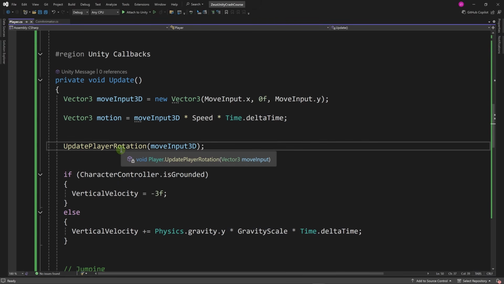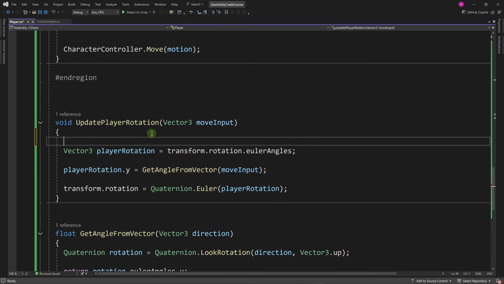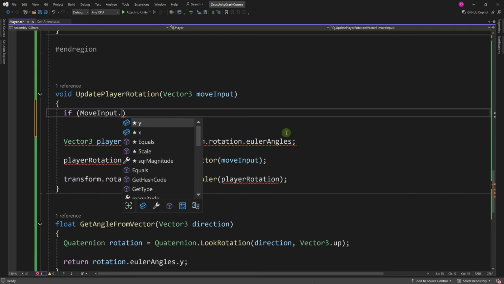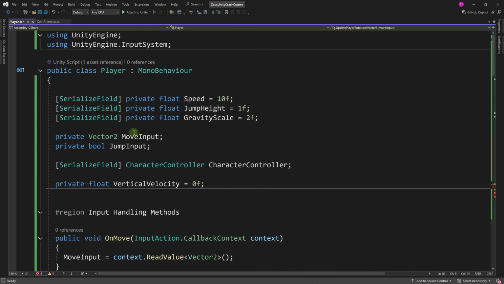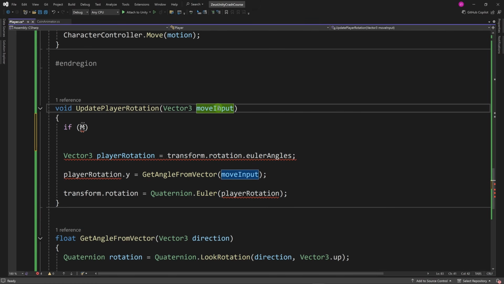We can quickly enter the definition of a method by holding Control and clicking in Visual Studio. Okay, now we are in the definition of the method. Here at the very start, we're going to check whether the magnitude of this vector is close to 0, and we can do this with an if statement. If move input dot, if we use capital M, this is the move input that's declared on our class. We don't want to use that. We want to use this instead.